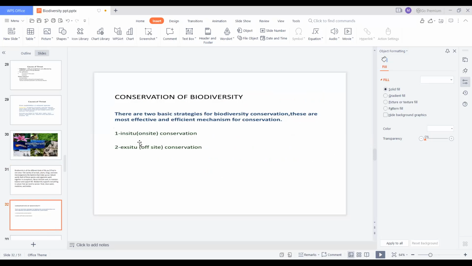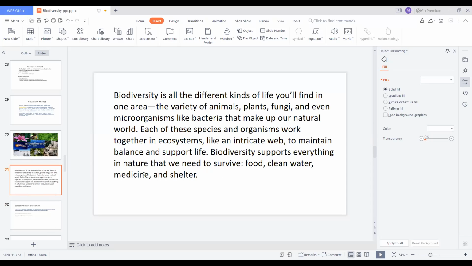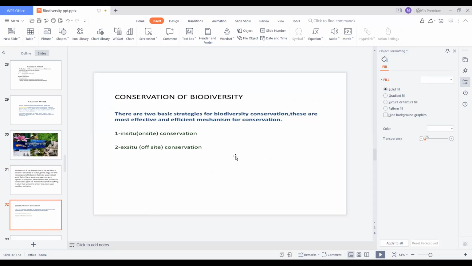So why do we conserve biodiversity? Because due to the increasing population, what will happen? The resources will be decreasing. Due to the increasing population of human beings, as the utilization of resources increases, the resources and the living organisms will be decreasing day by day. For this purpose, we should conserve biodiversity. There are two types of biodiversity.